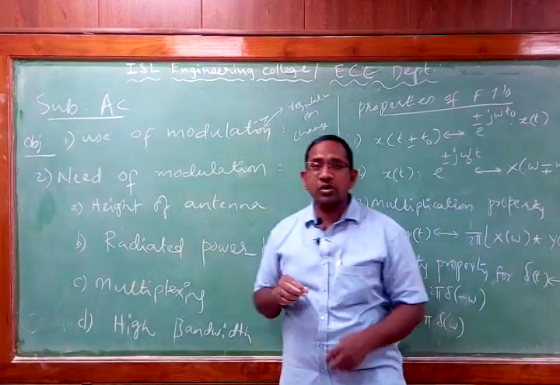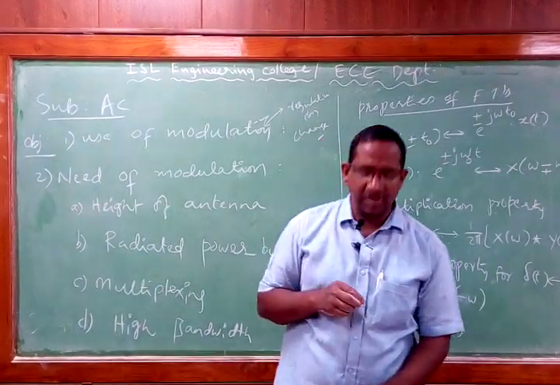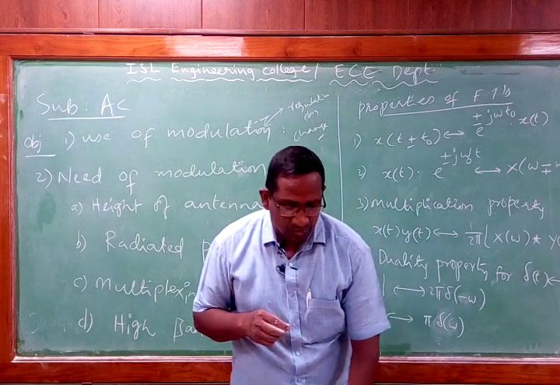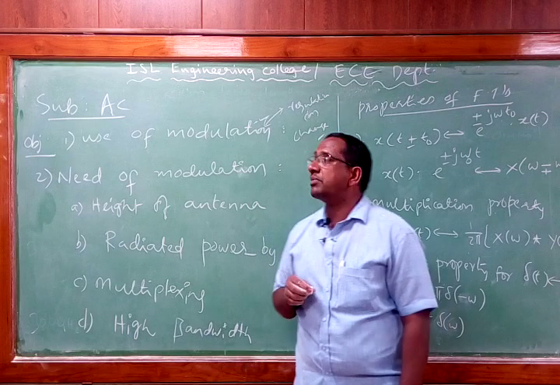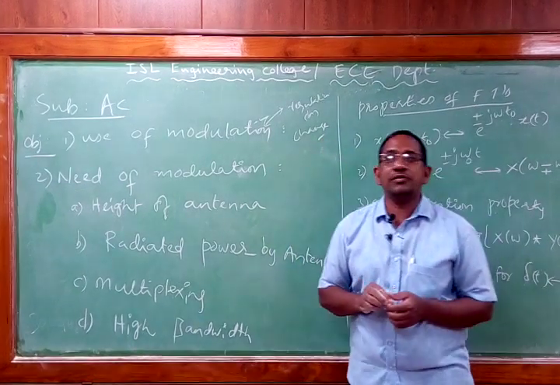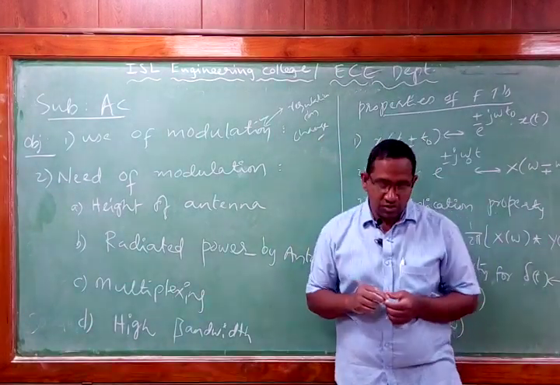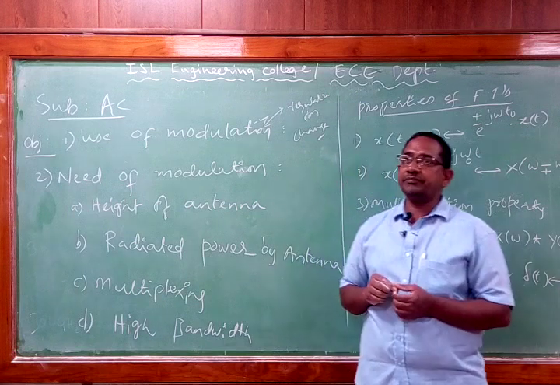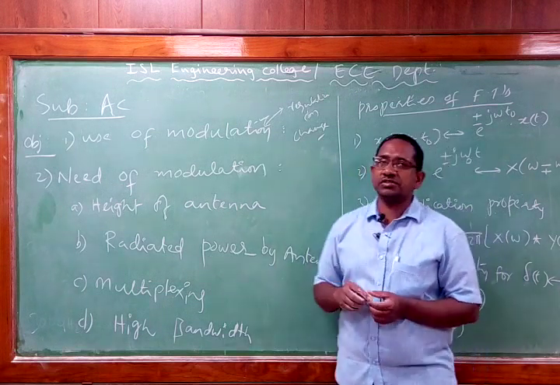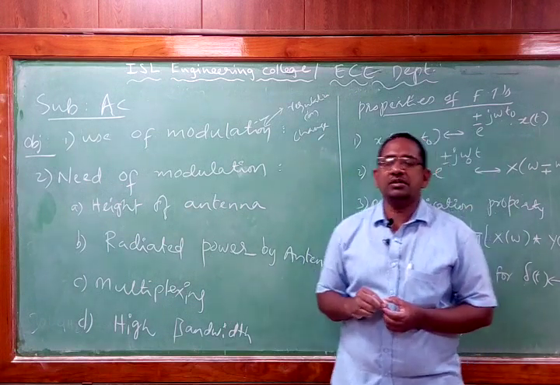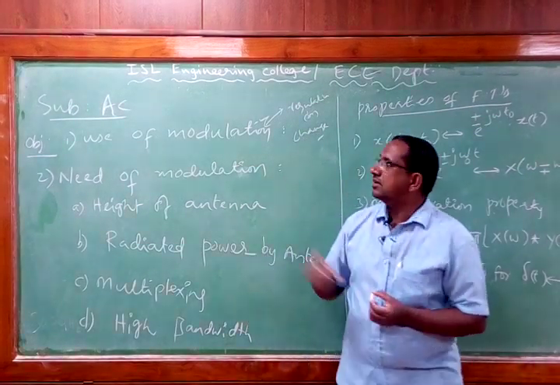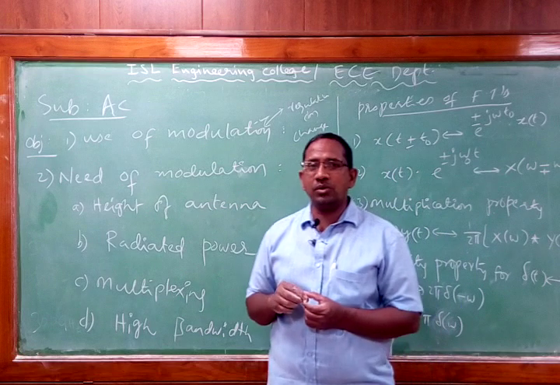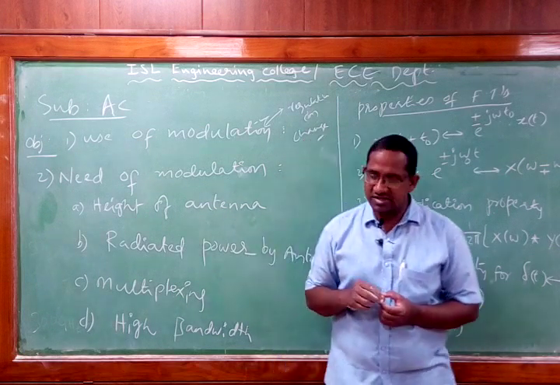So the definition of modulation is very important for us in the entire subject. Whenever you deal with analog communications, there won't be any paper without asking for the definition of modulation. So what is modulation? Definition: modulation is the process of changing the characteristics of the carrier signal with respect to the amplitude variations of the message signal.